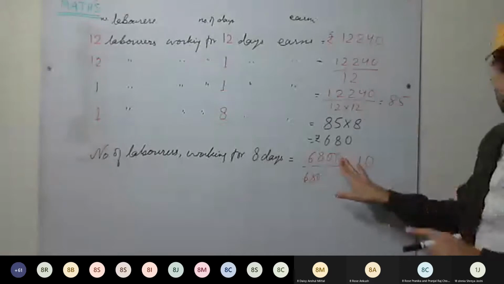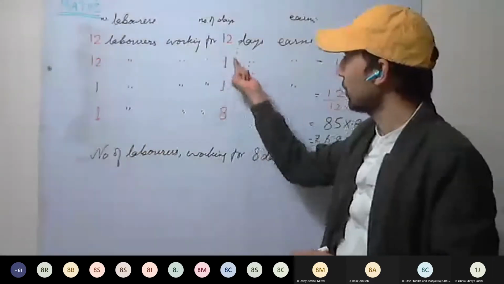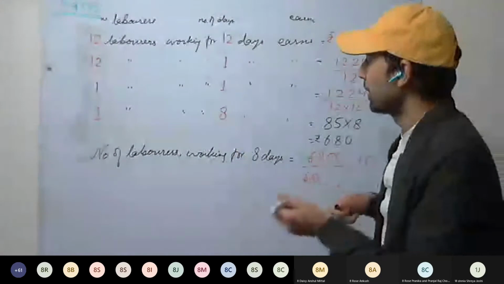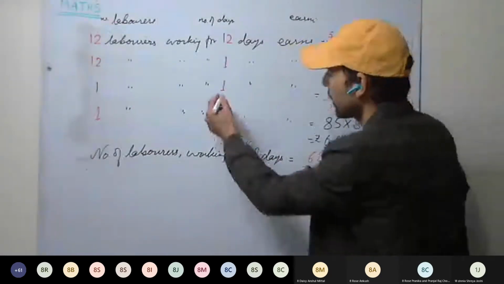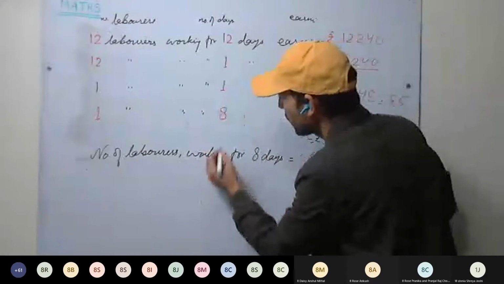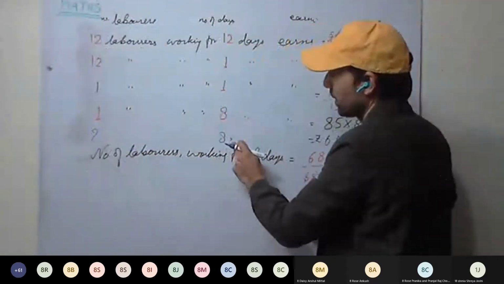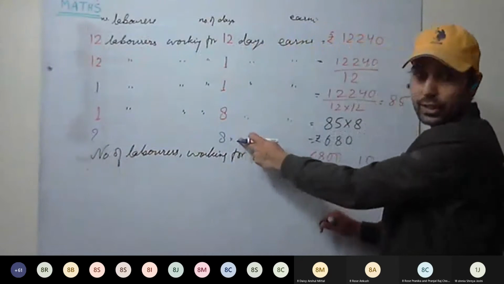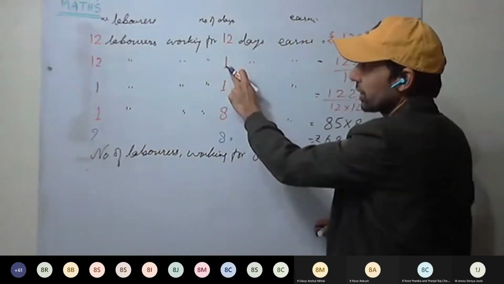That number of laborers we have to find. The number of days is different because we have to calculate for 8 days, so we have to change the number of days first. So first we make the number of days as 1.